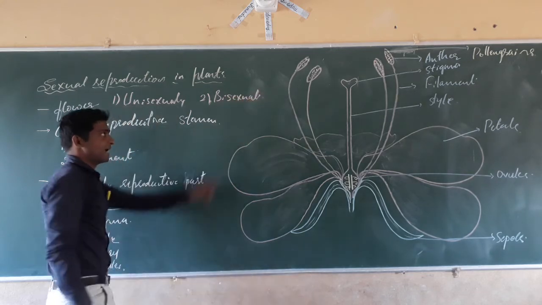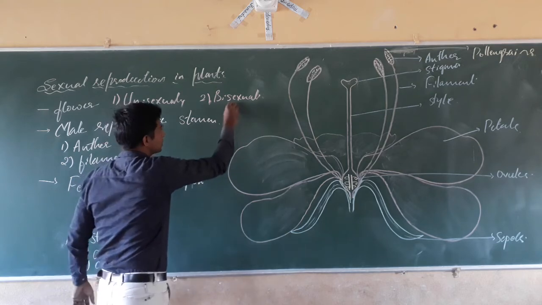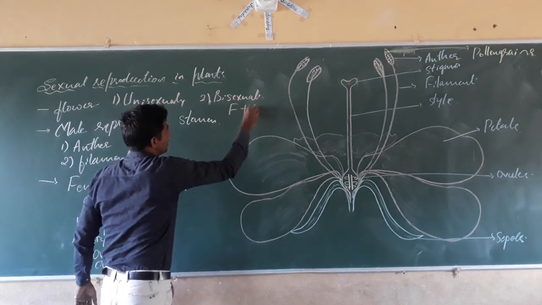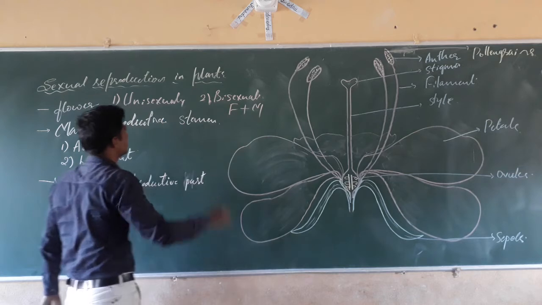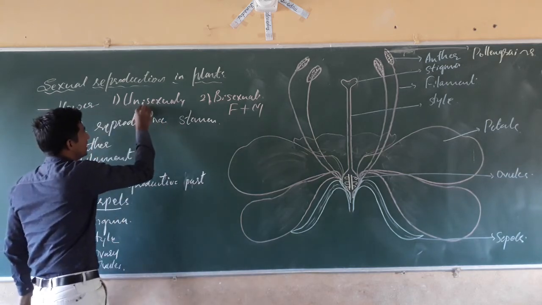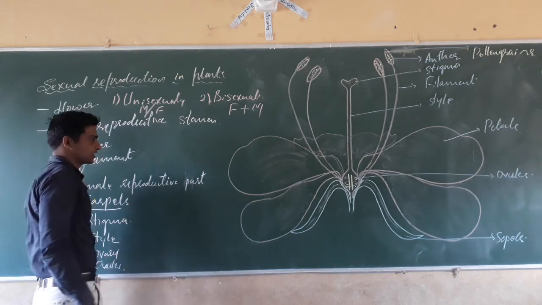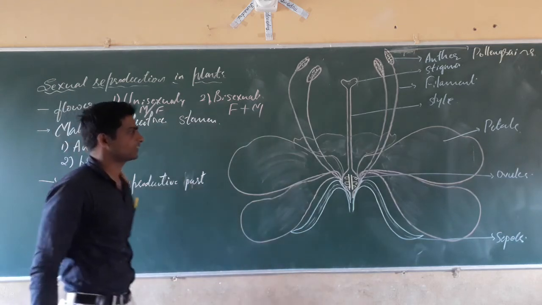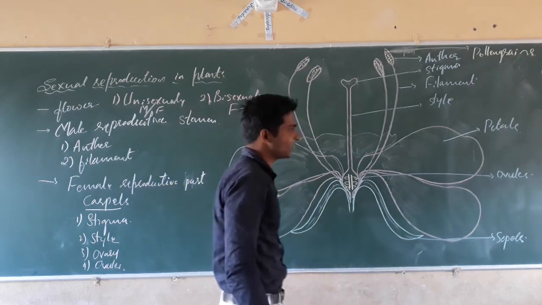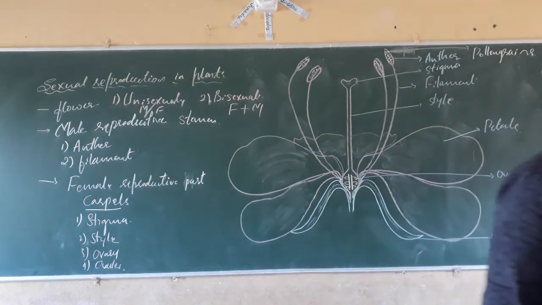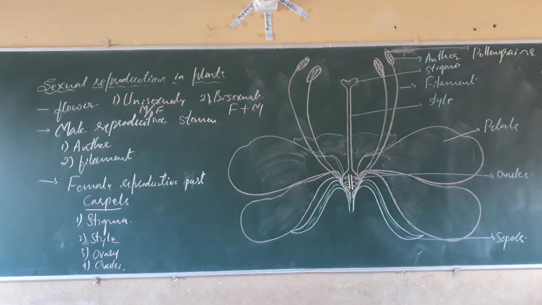Bisexual flowers contain both male and female parts. Those with either male or female are called unisexual flowers. The flowers which contain either male or female reproductive parts are called unisexual flowers. The flowers which contain both male and female reproductive parts are called bisexual flowers.